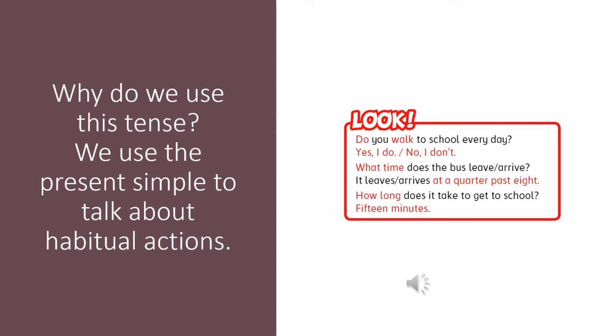Why do we use this tense? We use the present simple to talk about habitual actions. Actions which happen regularly and repeatedly. Let's look at the grammar box. Do you walk to school every day? Yes, I do. No, I don't. What time does the bus leave or arrive? It arrives at 8:15. How long does it take to get to school? 15 minutes.